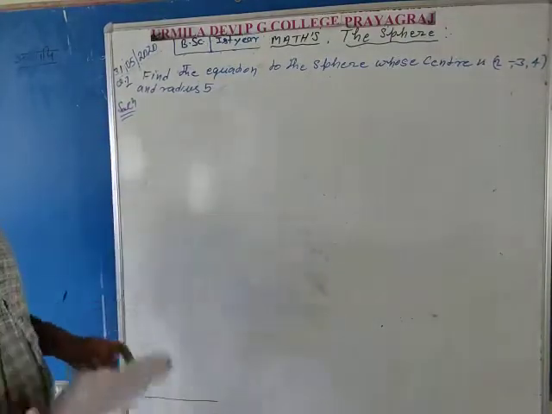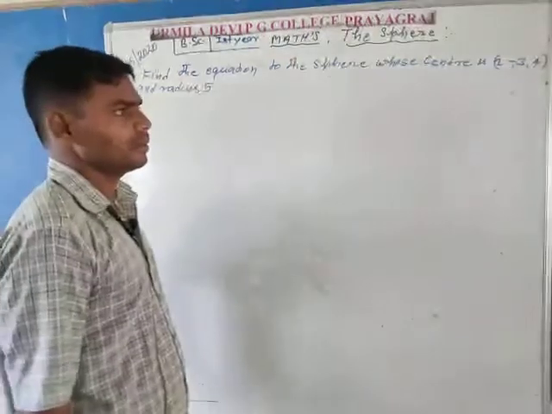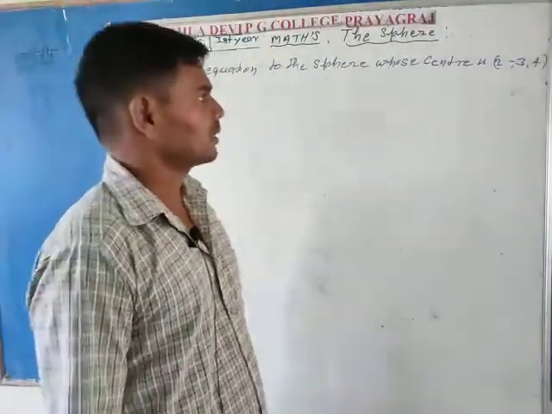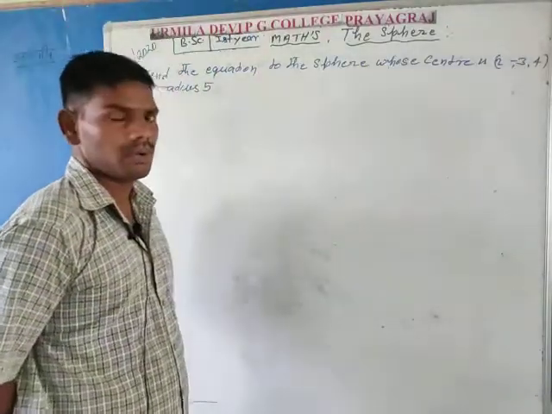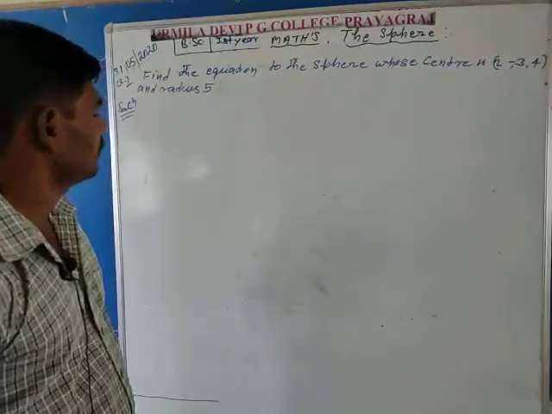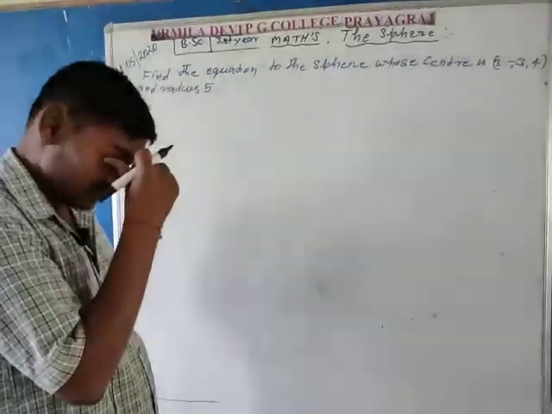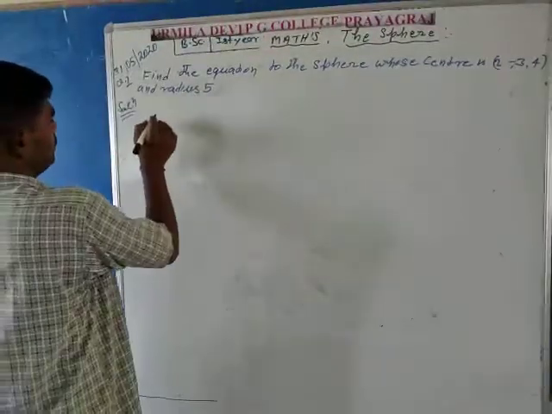In this question, find the equation of the sphere whose center and radius are given. Center coordinates are 2, -3, 4 and radius is 5. This is dependent on the previous article. You can find easily the equation of the sphere.